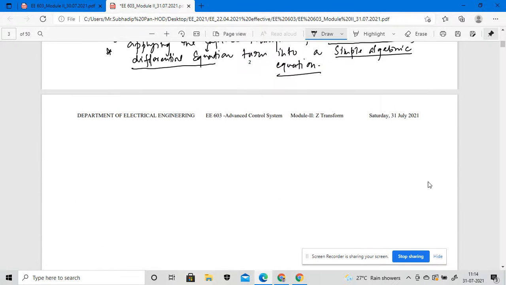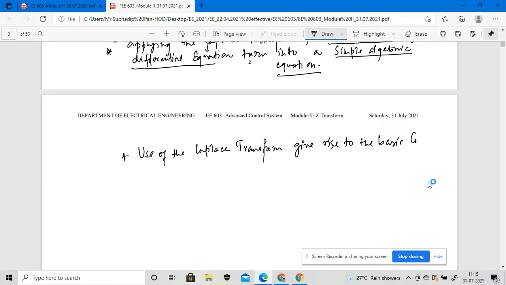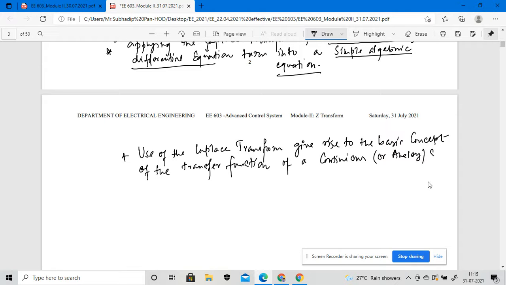Okay, so we can also say the use of the Laplace transform gives rise to the basic concept of the transfer function of a continuous signal, or we can say analog systems, right? So what will be the use of the Laplace transformation?